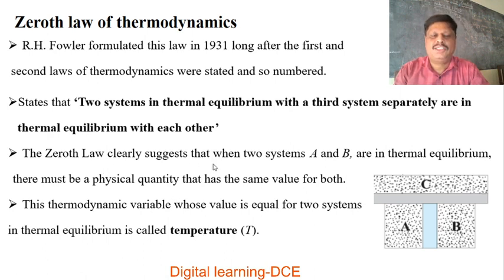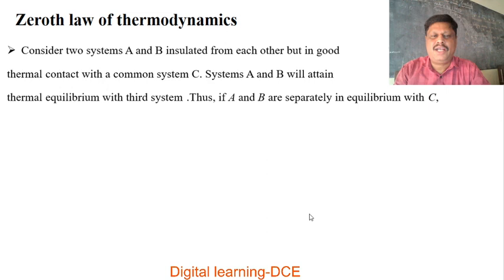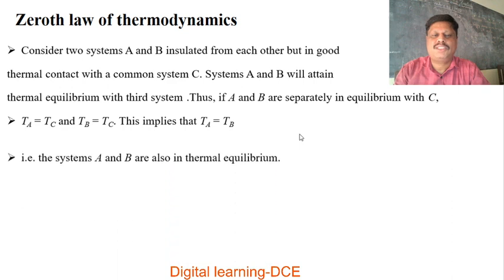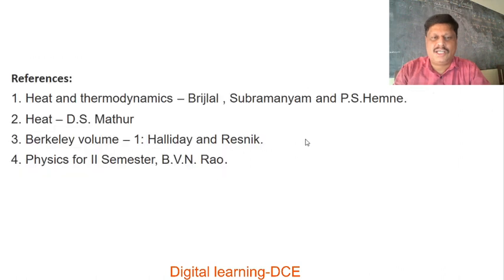Zeroth law clearly suggests that when two systems A and B are in thermal equilibrium, there must be a physical quantity that has the same value for both. This thermodynamic variable whose value is equal for two systems in thermal equilibrium is called temperature. That means if the two systems are said to be in thermal equilibrium, then their temperature should be equal. Consider two systems A and B insulated from each other but in good thermal contact with a common system C. Systems A and B will attain thermal equilibrium with a third system.